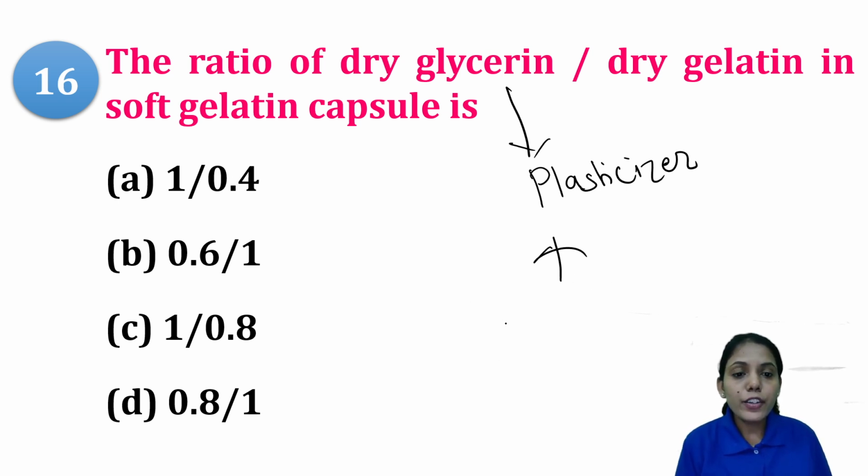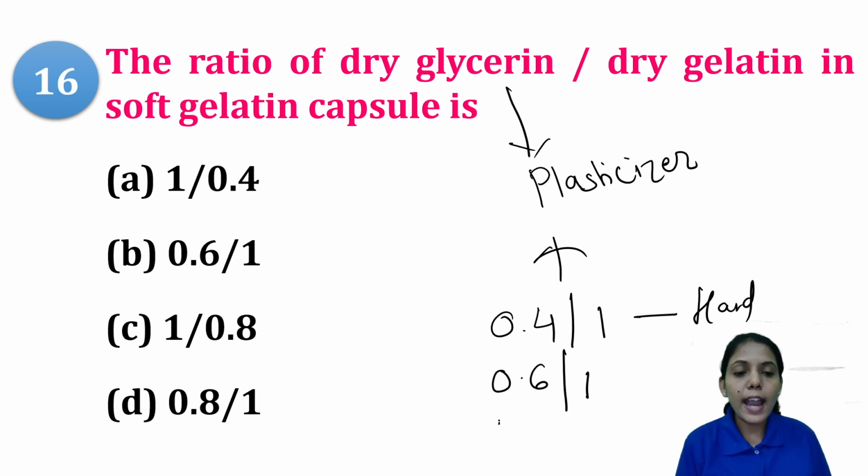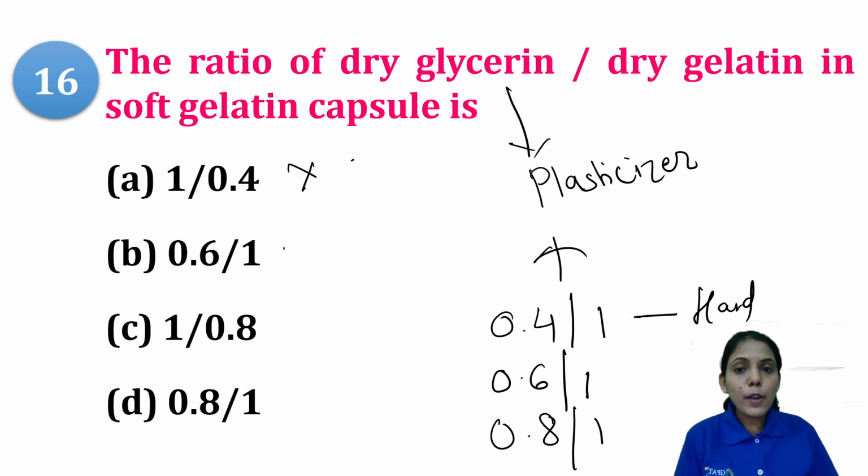In the case of hard gelatin, the ratio is 0.4 is to 1. In case of medium, it is 0.6 is to 1, and in the case of soft, it is 0.8 is to 1. So 1 divided by 0.4 is not the answer. 0.6 by 1 is not the answer. 1 divided by 0.8 is not, because 0.8 is for the glycerin, but they have given it in the denominator.